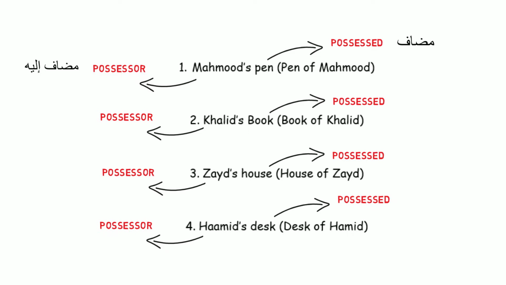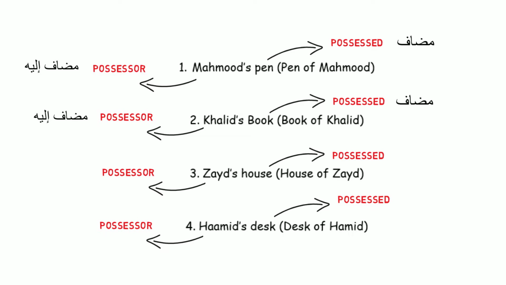In Khalid's book, the thing which is being referred is the book, and who is it being referred towards? It is being referred towards Khalid. So that means the book becomes mudaf and Khalid becomes mudaf ilay. In Zaid's house, who do you think is the mudaf and mudaf ilay? Take a second and have a little think about it.